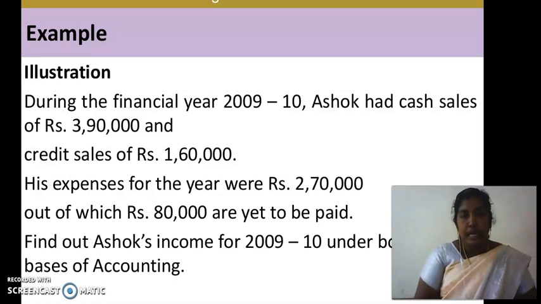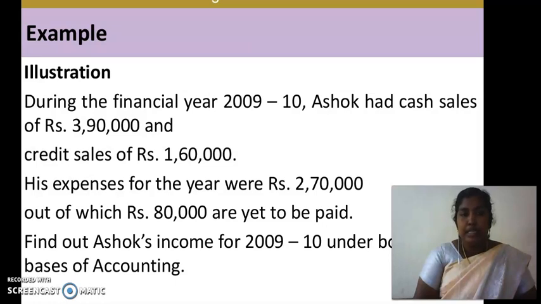Once again, I read the problem. During the financial year 2009-10, Ashok had cash sales of rupees 3,90,000 and credit sales of rupees 1,60,000.